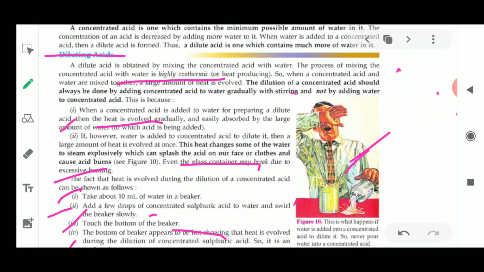Next, we have seen the types of acids on the basis of concentration. It is of two types: the first one is concentrated acid and the second one is dilute acid. Concentrated acid can be made into dilute acid by adding acid to water. Then you can determine the strength of the acid. It becomes weak in nature.